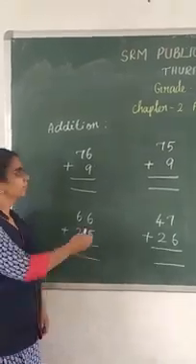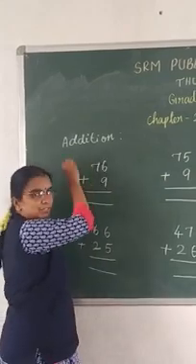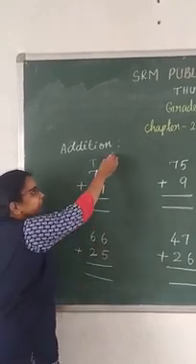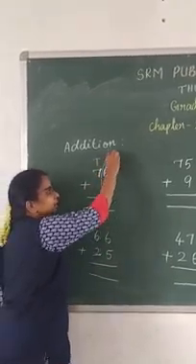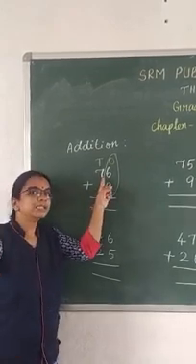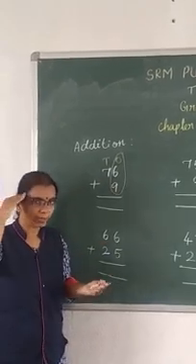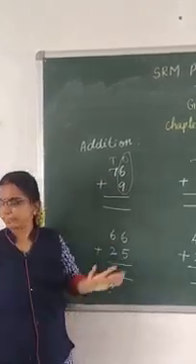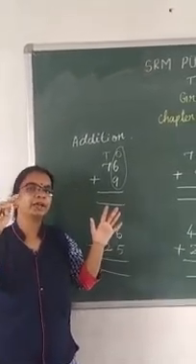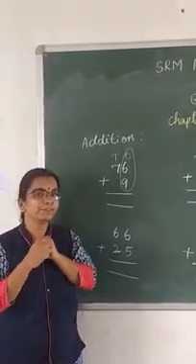See here, now we are going to add this number. Whenever you do the addition, where should you start? You should start with the ones place. This is the ones place and this is the tens place. So start with the ones place. 6 in the mind and 9 on the fingers. Say it with me: 6 in your mind and 9 on your fingers. After 6 comes 7, 8, 9, 10, 11, 12, 13, 14, 15.